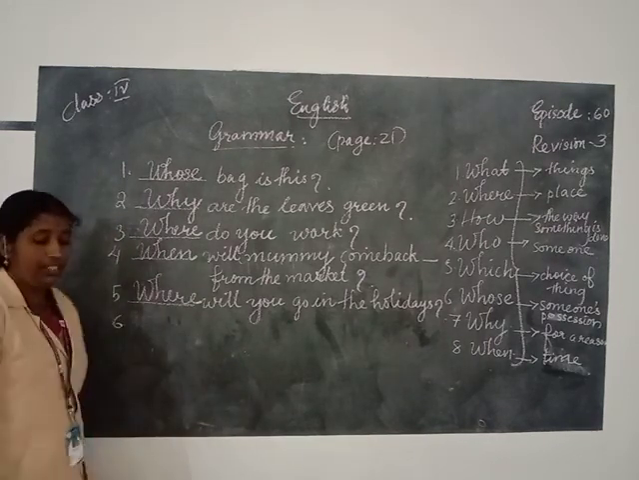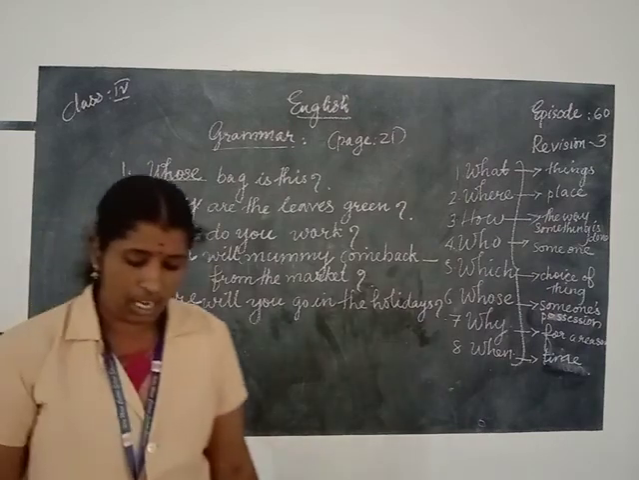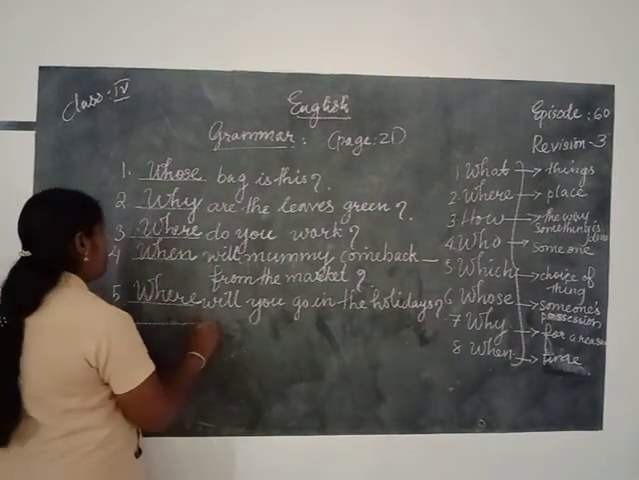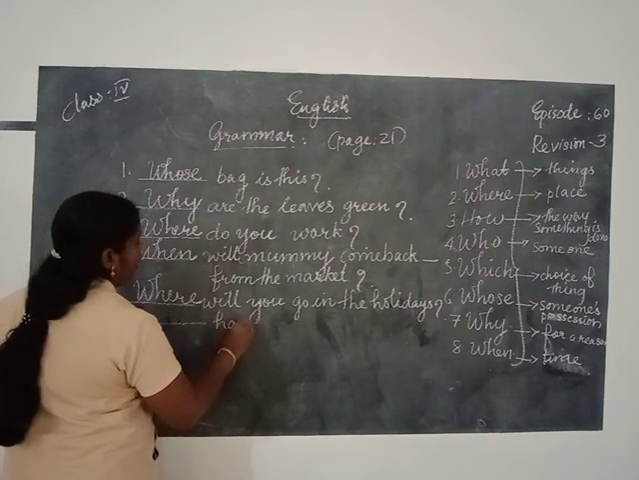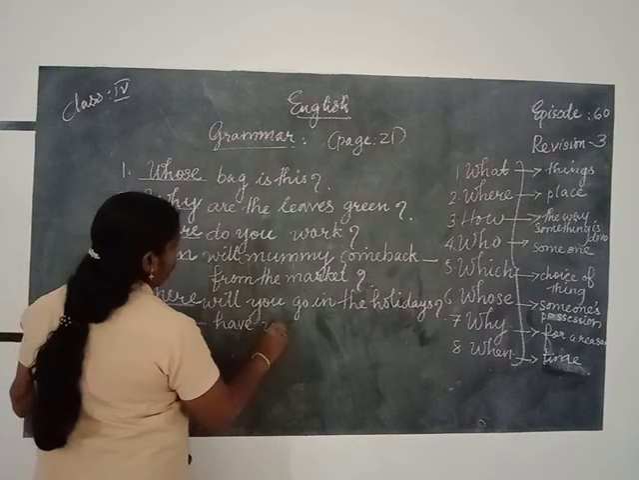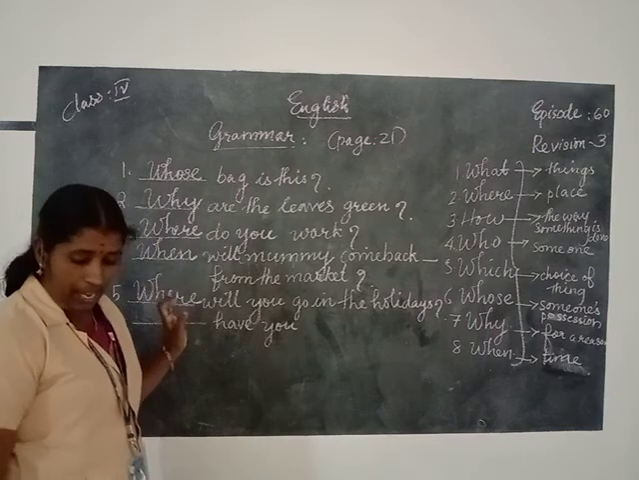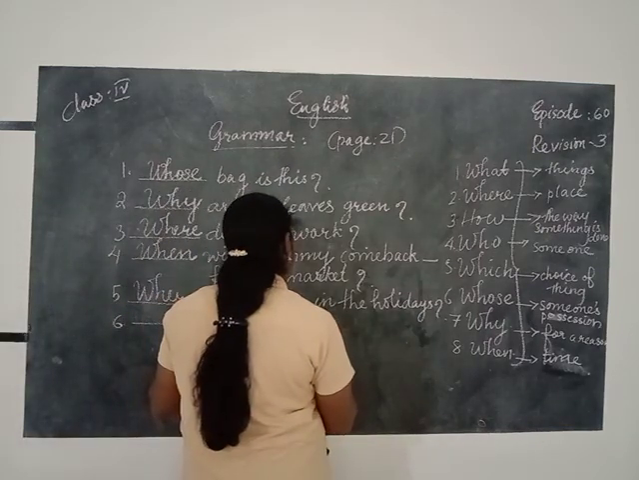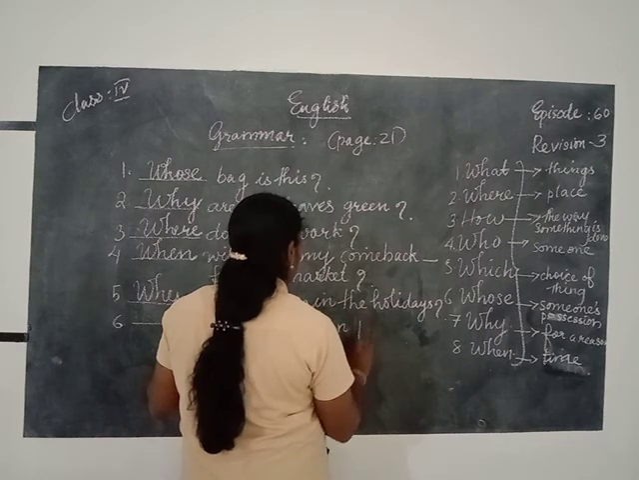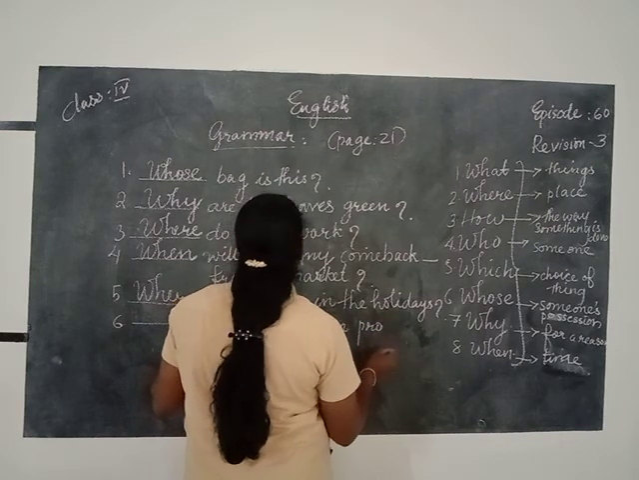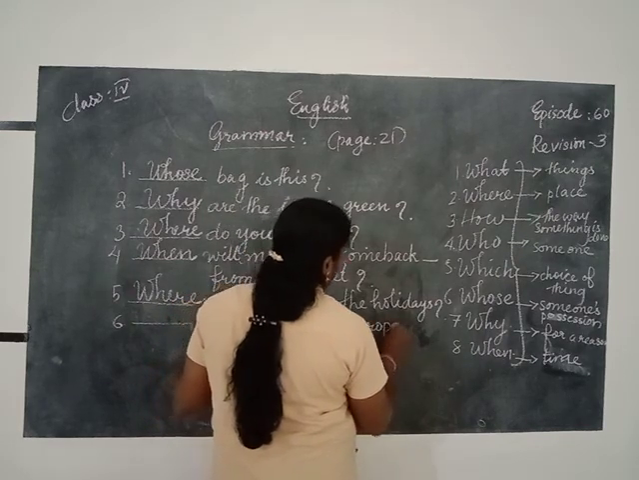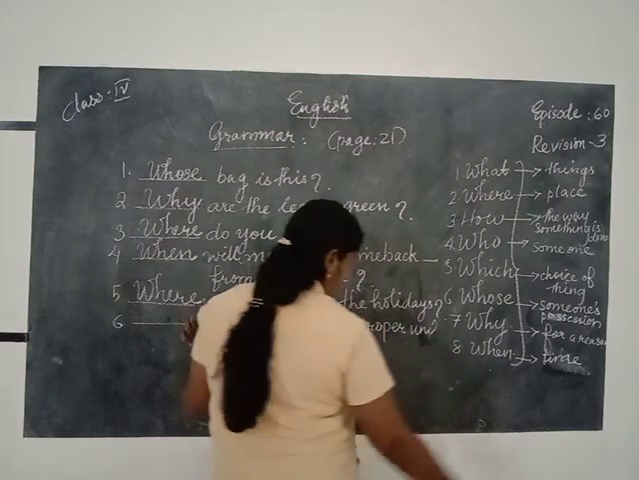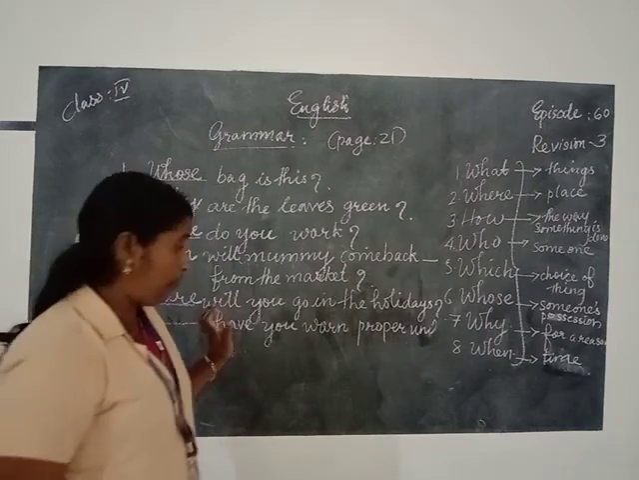Then sixth one. Which is the sixth one? Dash have you not worn proper uniform? W-O-R-N. Worn proper uniform. P-R-O-P-E-R. Proper uniform. U-N-I-F-O-R-M. Uniform.